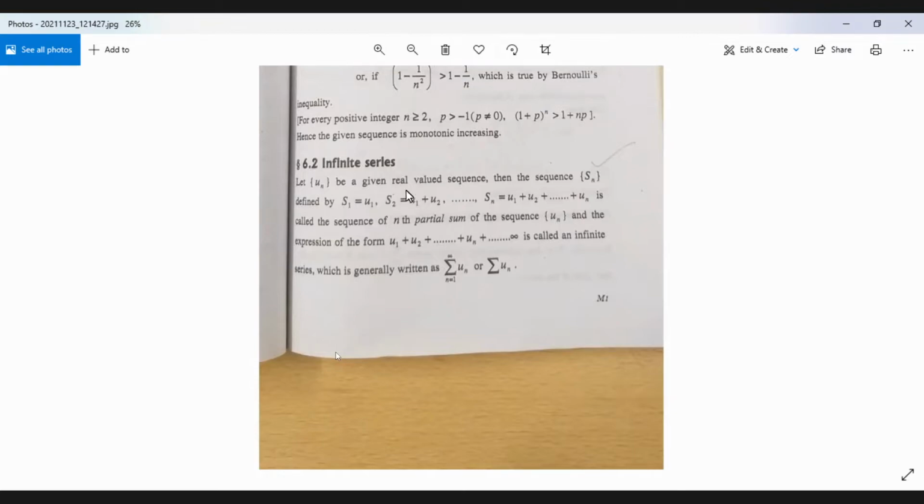Suppose we have an infinite sequence 1, 2, 3, 4, 5, 6, 7, 8, 9, 10, etc. There is a set of real numbers, the set of natural numbers 1, 2, 3, 4, 5, 6, etc. The terms which are there in the sequence, if we go on adding those terms, we get a series. That series we call an infinite series. The terms are like 1, 2, 3, 4, 5, 6, 7, 8, etc.